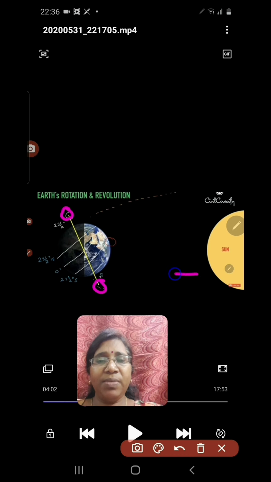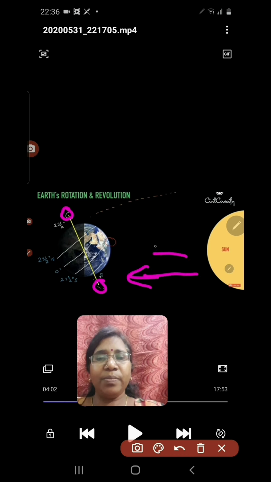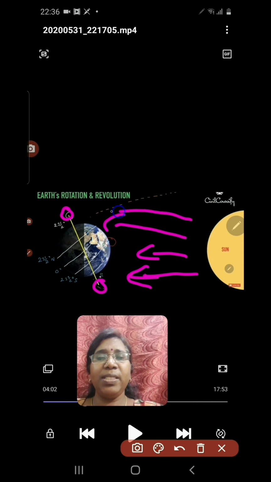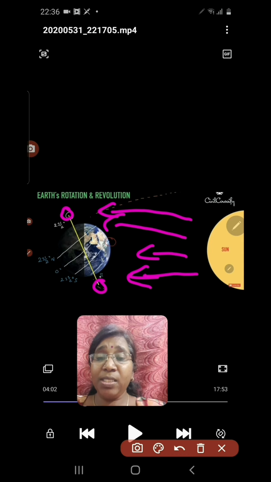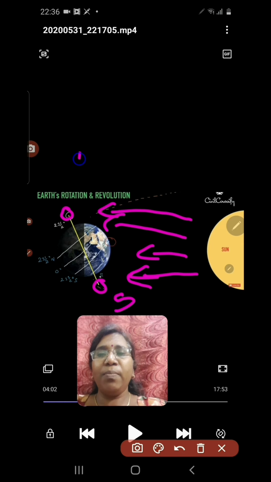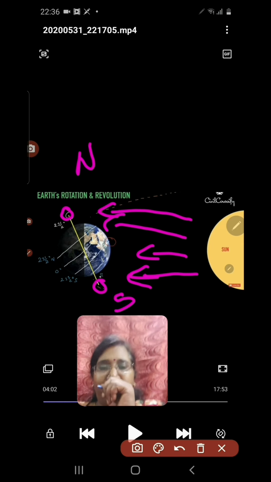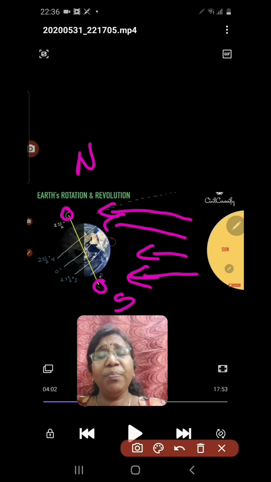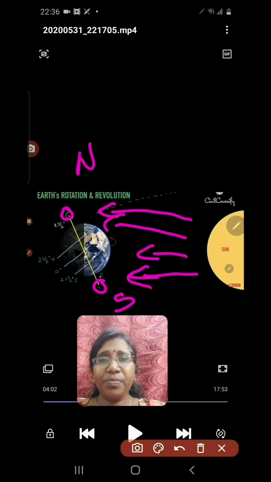Now the southern hemisphere is experiencing direct sun rays. At the same time, the northern hemisphere is experiencing slanting sun rays. So which part experiences summer here? The southern hemisphere experiences summer and the northern hemisphere experiences winter.